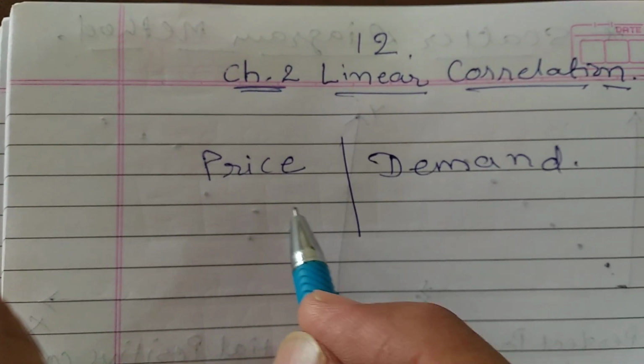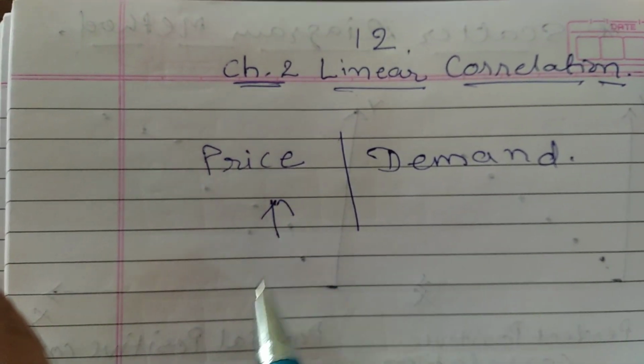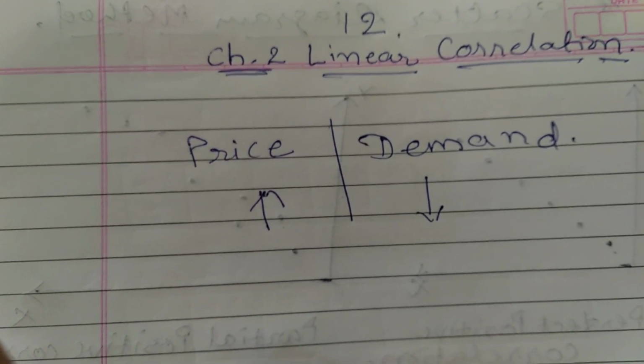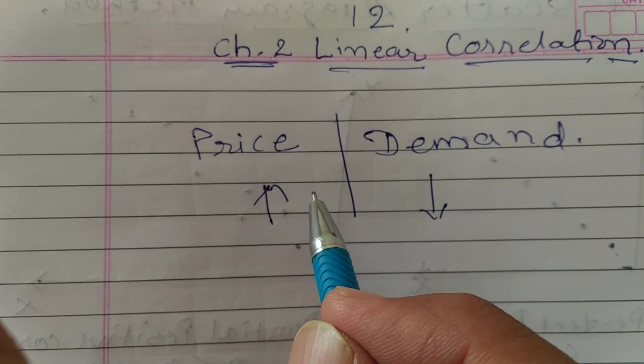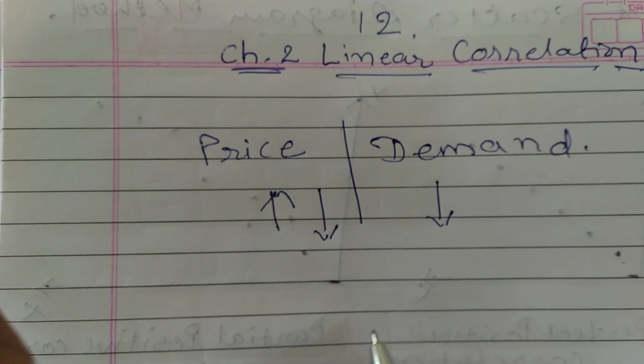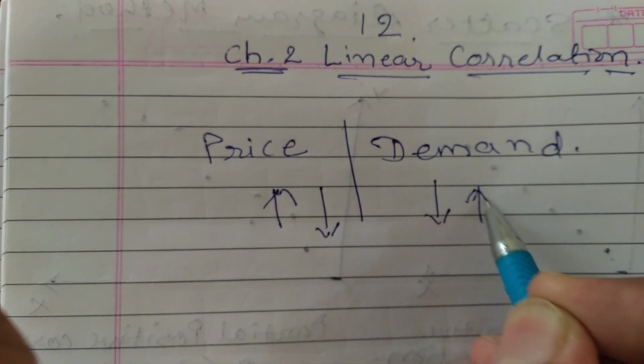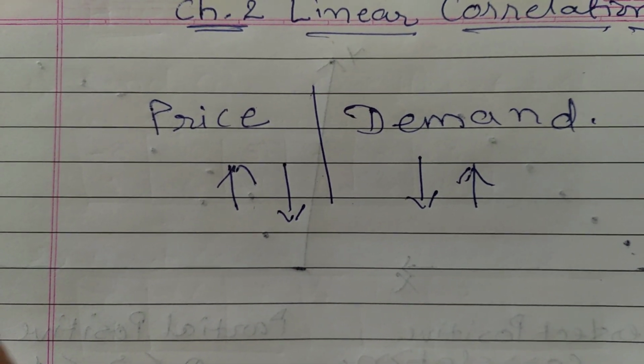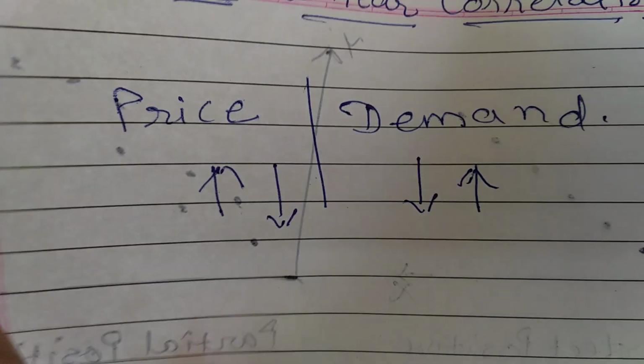If price increases, demand decreases. This is the law. In the same way, if price decreases, demand increases. That means there is a certain relationship between price and demand.